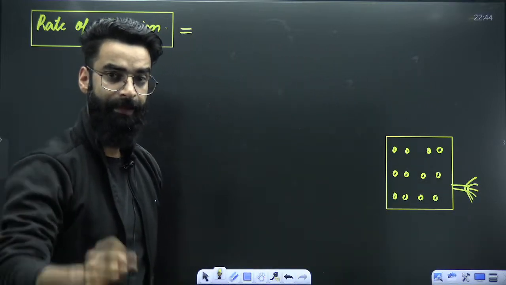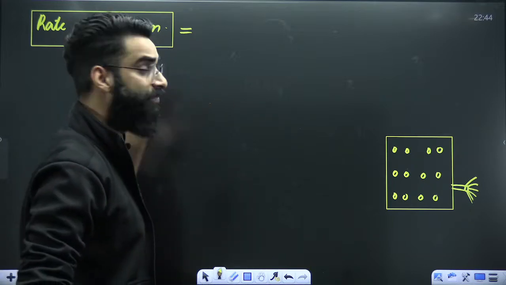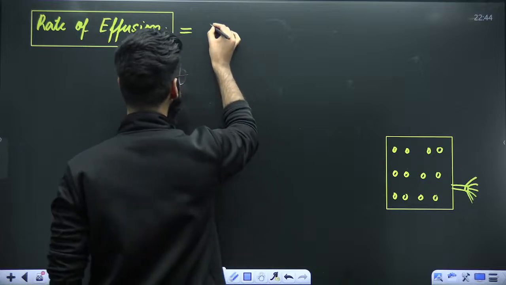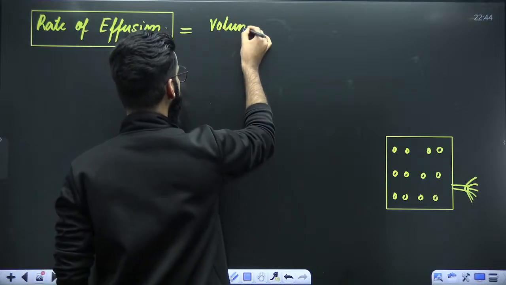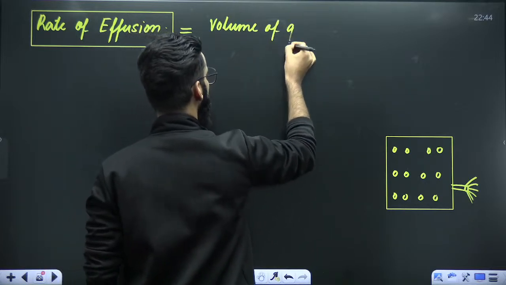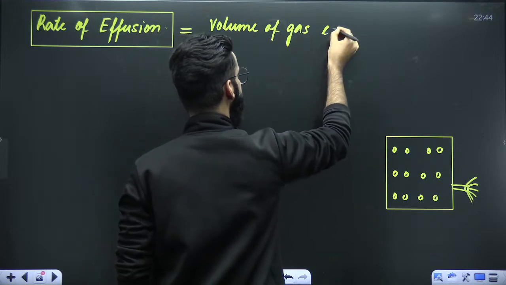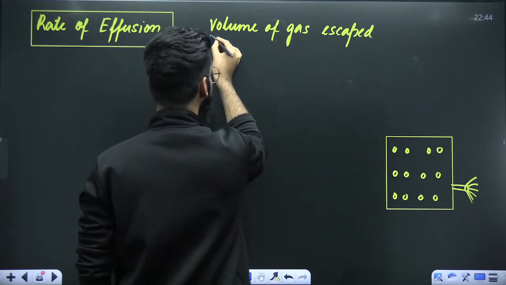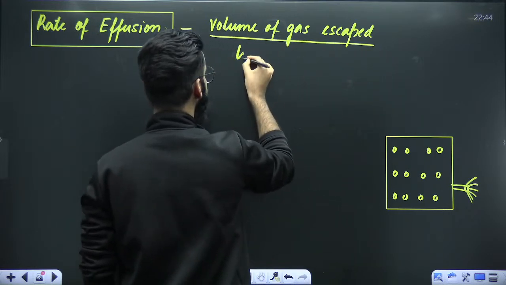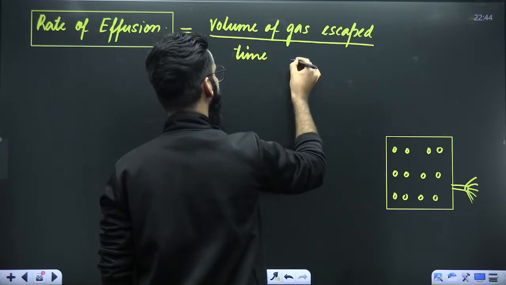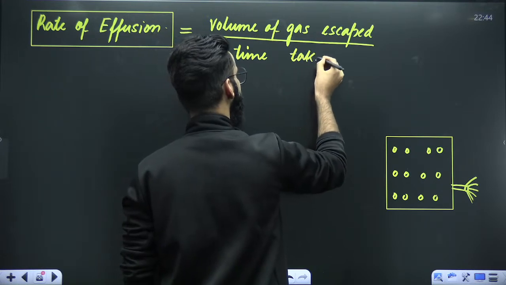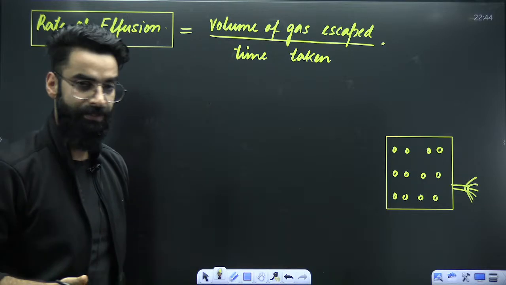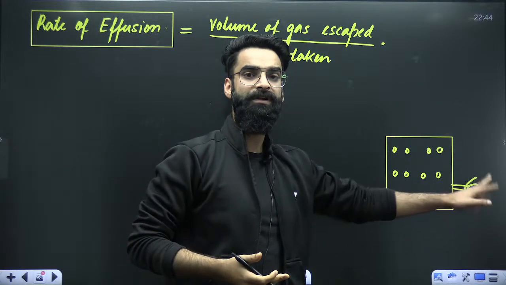Now, my dear students, how do we define the rate of effusion? The first way to define the rate of effusion is volume of the gas escaped divided by time taken. This is the first way by means of which you can define the rate of effusion. The volume of the gas coming out divided by time taken.